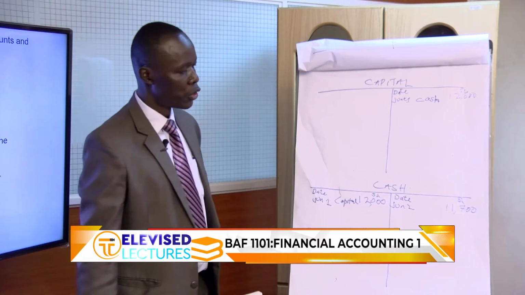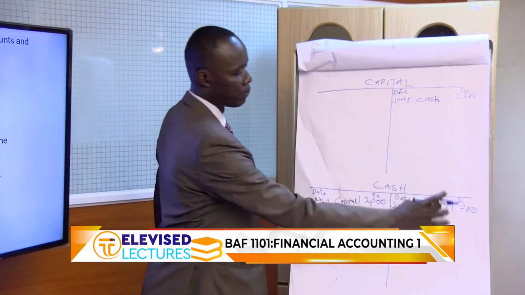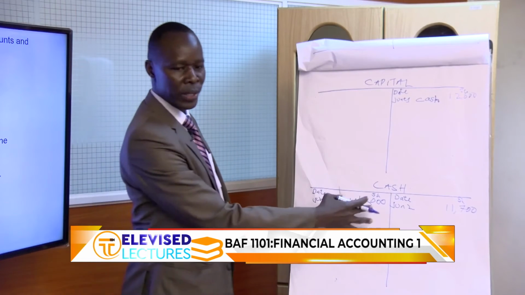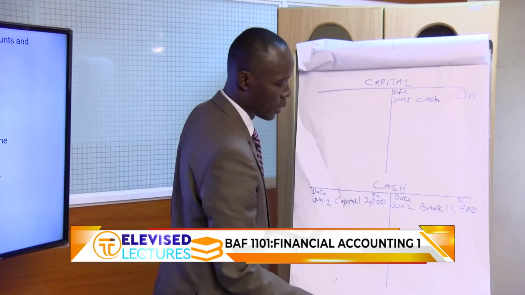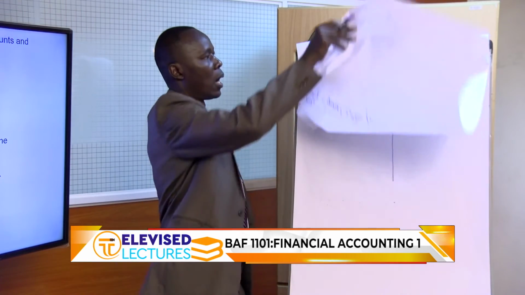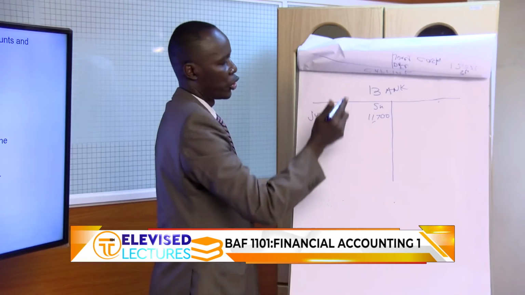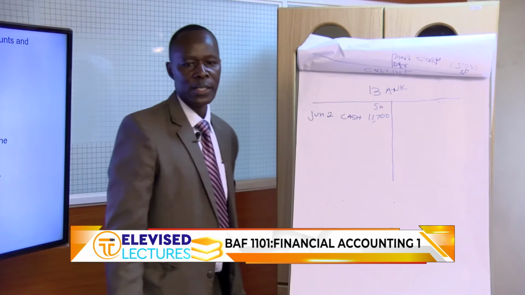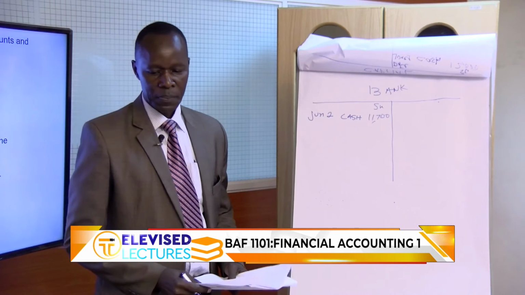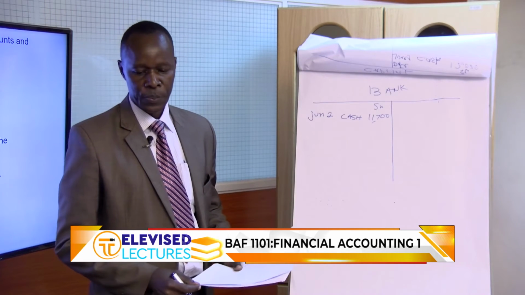So this is the double entry, but we need to show the detail column where this money went. It went to bank account. So just interchange the name of accounts. Write bank here, and in the bank account, we write cash. So the double entry is over for that particular transaction.